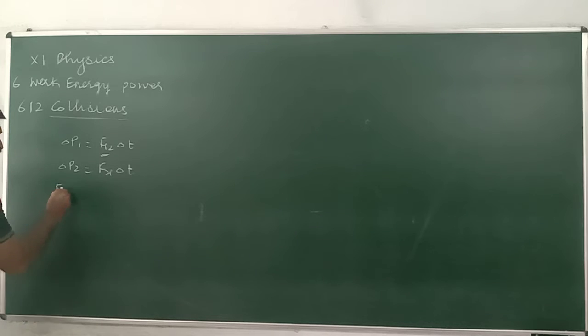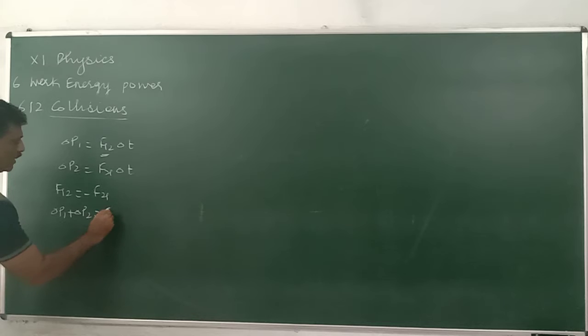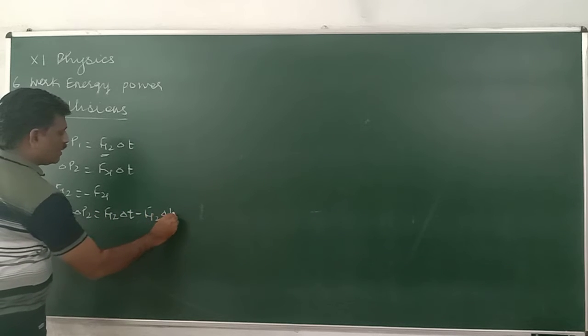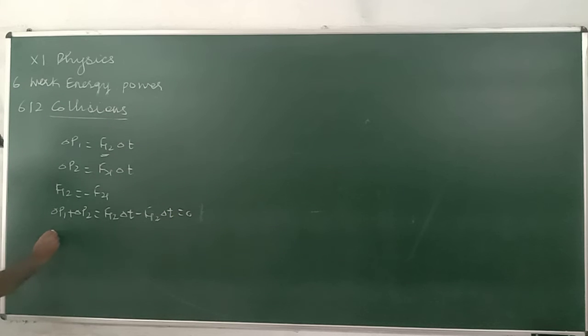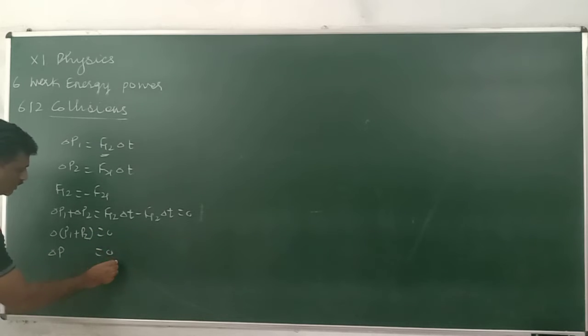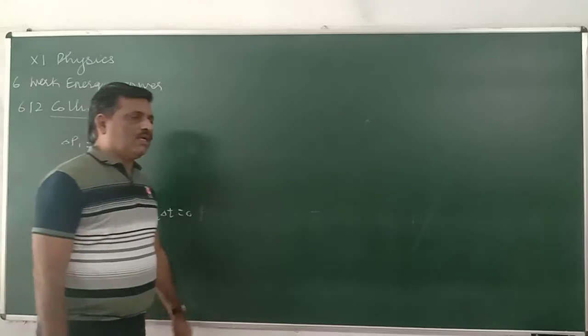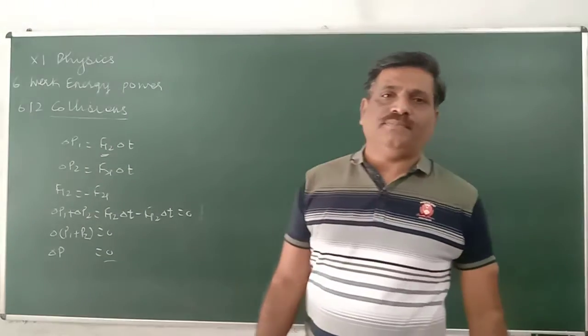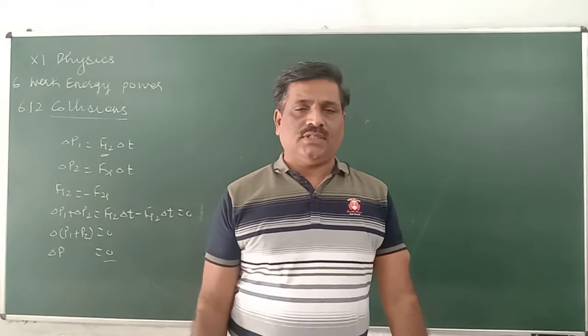But we all know, according to Newton's third law, they are equal and opposite. So delta P1 plus delta P2 is equal to F12 delta t minus F12 delta t, which becomes 0. So delta P1 plus delta P2 is equal to 0, or delta P is equal to 0. This holds good for all forces. The change in total momentum always remains zero.